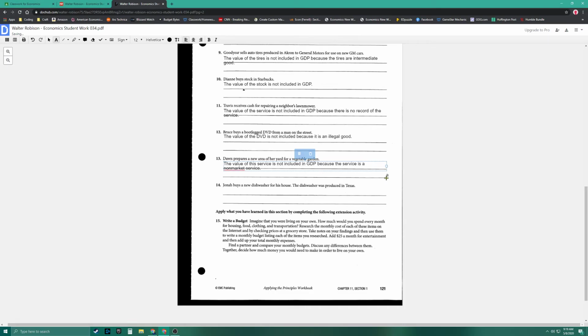What I mean by non-market is, Dawn's growing vegetables, let's say corn or tomatoes or whatever. This is not in a normal market, like a Kroger or Meijer. Since she's growing these things herself, it's a non-market. She can give these away, she can sell them, but if she's going to sell them, she's going to sell them for cash. So that sort of thing.